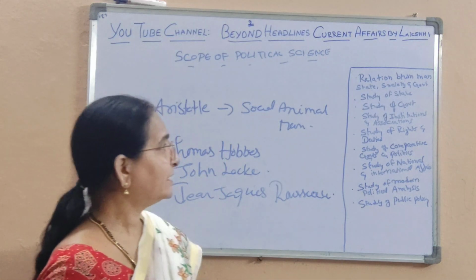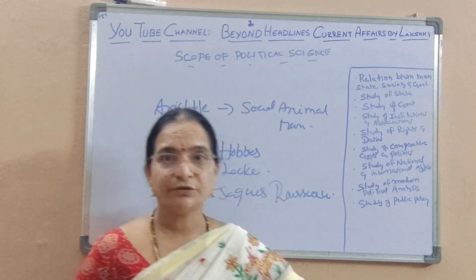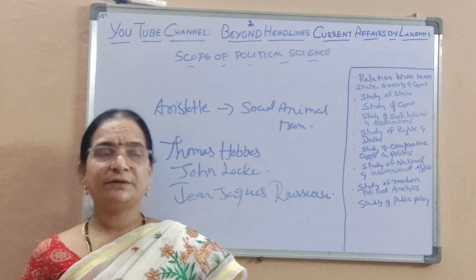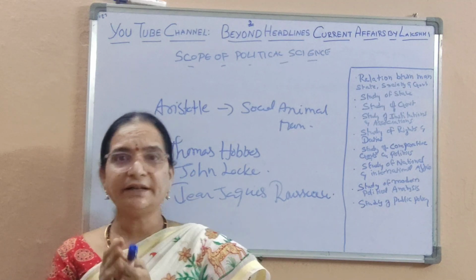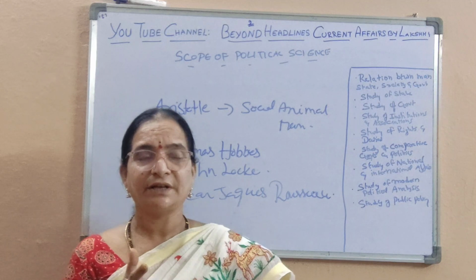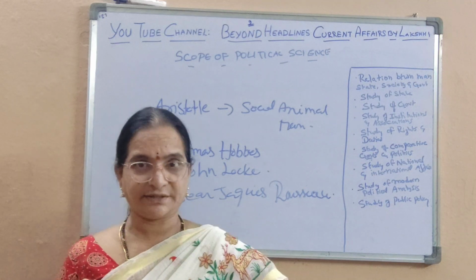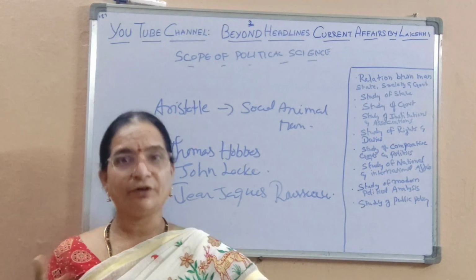And next one is the study of comparative governments and politics. So as we already discussed, political science studies various forms of government. And in studying the various forms of government, it compares different forms of governments and studies the merits and demerits and the kind of politics that is involved in there.